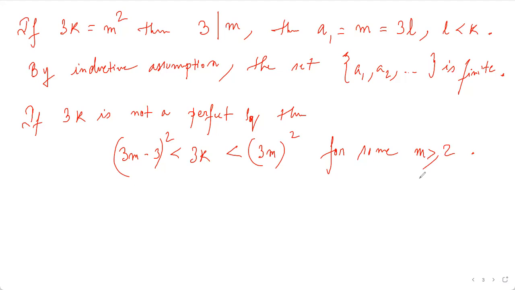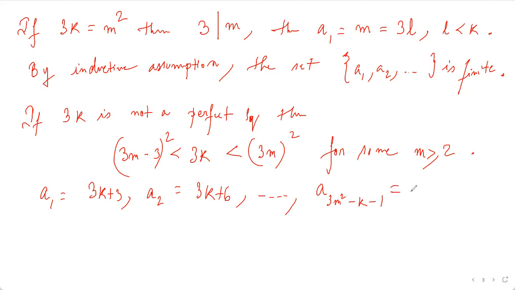So then the next values: a1 will be 3k plus 3, then a2 will be 3k plus 6, and so on and so forth. We will be getting 3m squared. It's not 3m whole square, it's just 3m squared minus k minus 1.